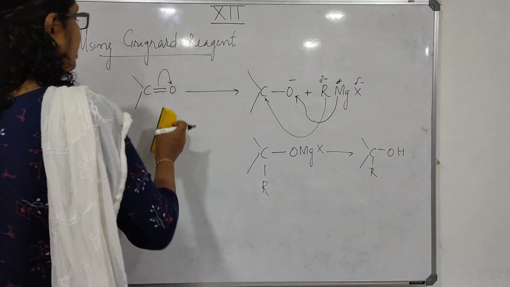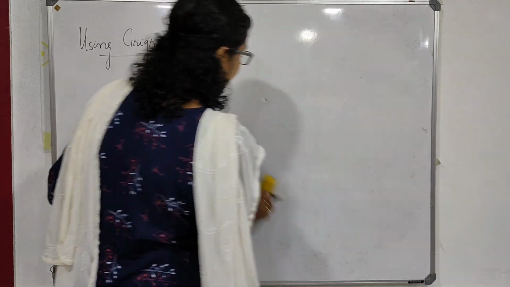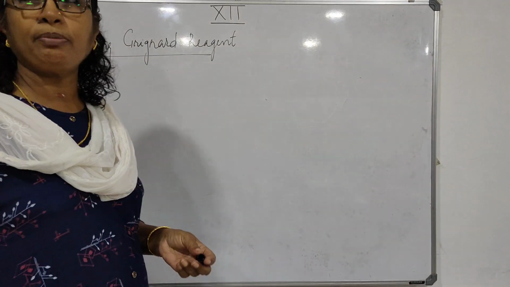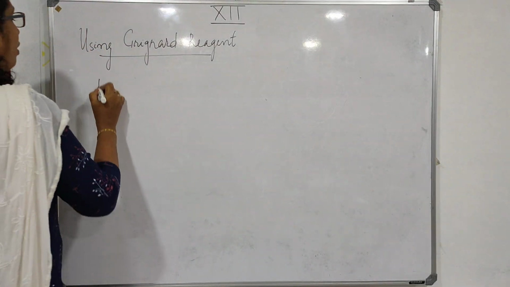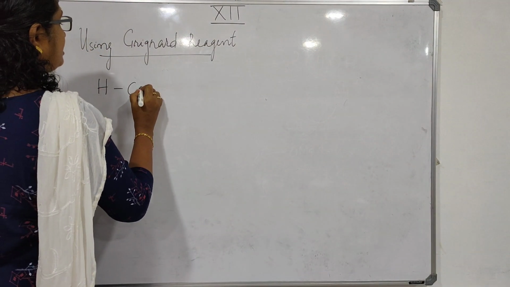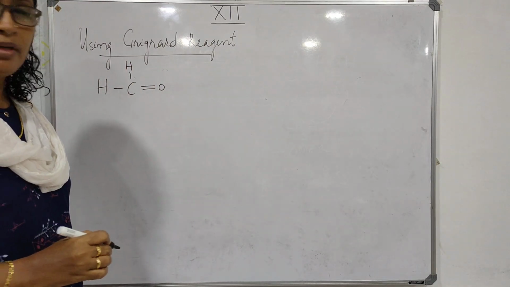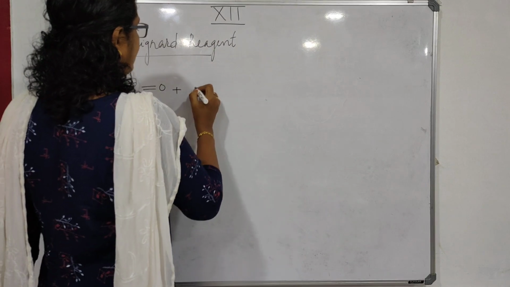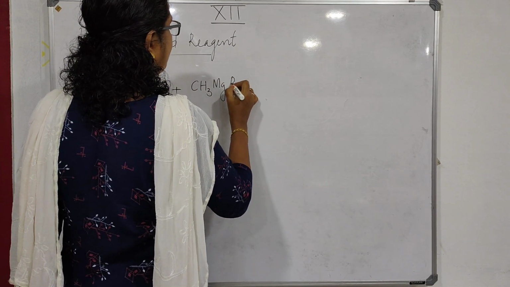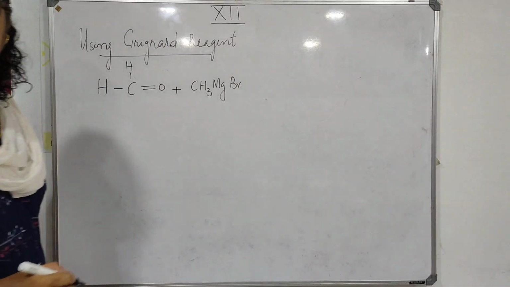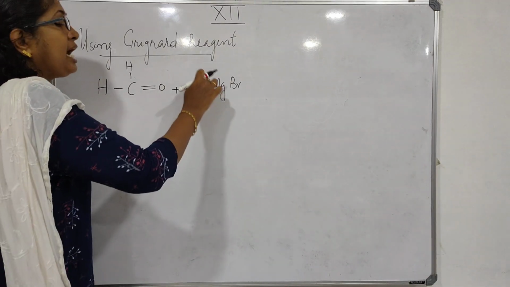Now if you want to get a primary alcohol using Grignard reagent from an aldehyde, you will have to use methanal or formaldehyde, H-C double bond O-H. If you use any Grignard reagent, for example CH3MgBr, any Grignard reagent you can use. Depending on the question, you select the alkyl group.